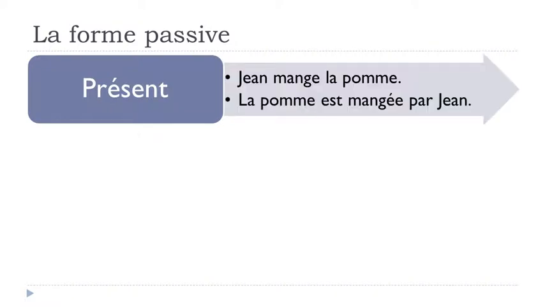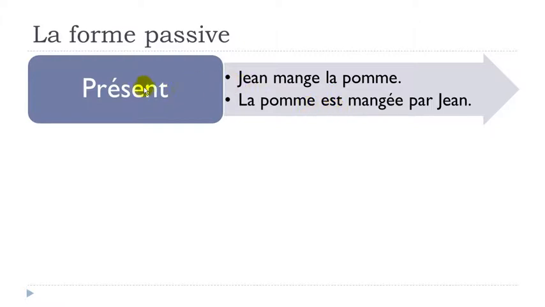Let's take another example. I did put this la pomme instead of une pomme, but well, technically it's the same. The important thing is that this passive form will be possible to make at the present form, or even at the future, at the passé composé, at the imparfait, because the only thing that will change will be être.